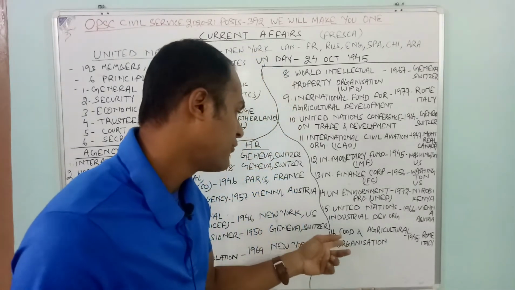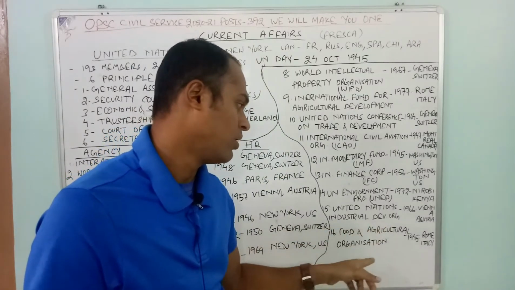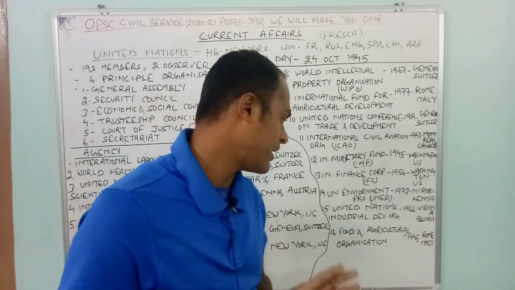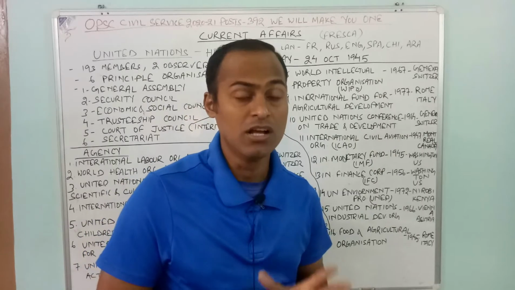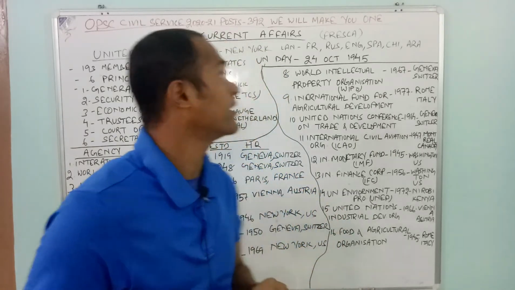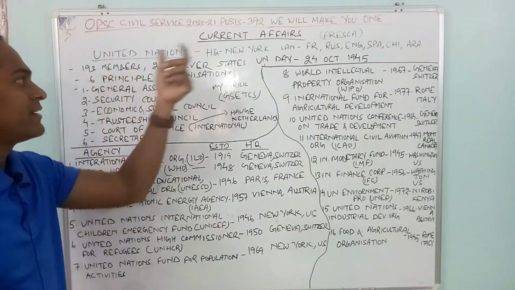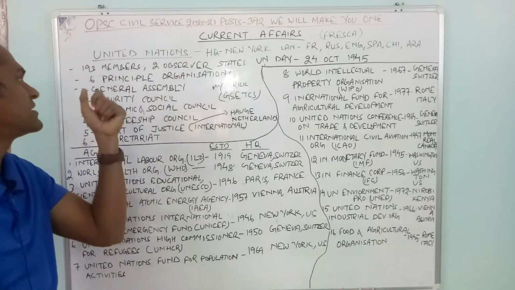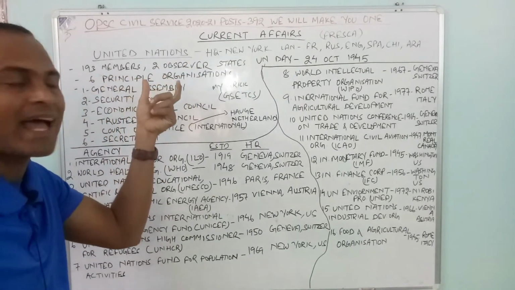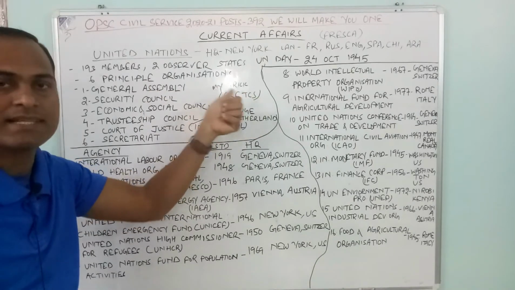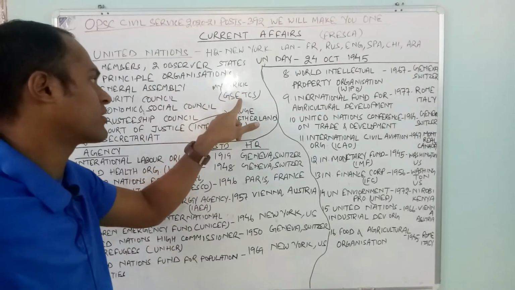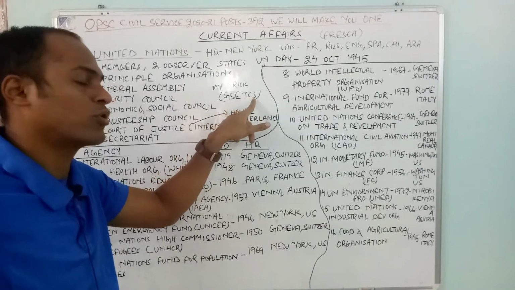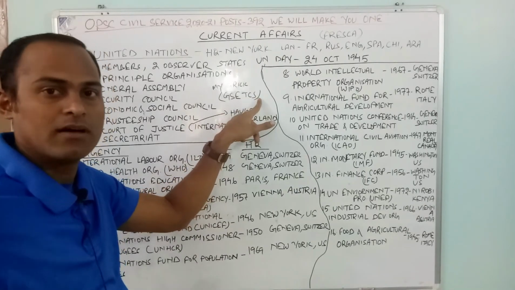You remember this. Food and Agriculture Organization, FAO. It was established in 1945, Rome, Italy. So let's do a quick recap of what we have studied today. The UN has its headquarters in New York, 193 members, 2 observer states, and 6 principal organs, which I had told you to remember as GSC, TCS: General Assembly, Security Council, Economic and Social Council, then Trusteeship Council, Court of Justice, and S stands for Secretariat.